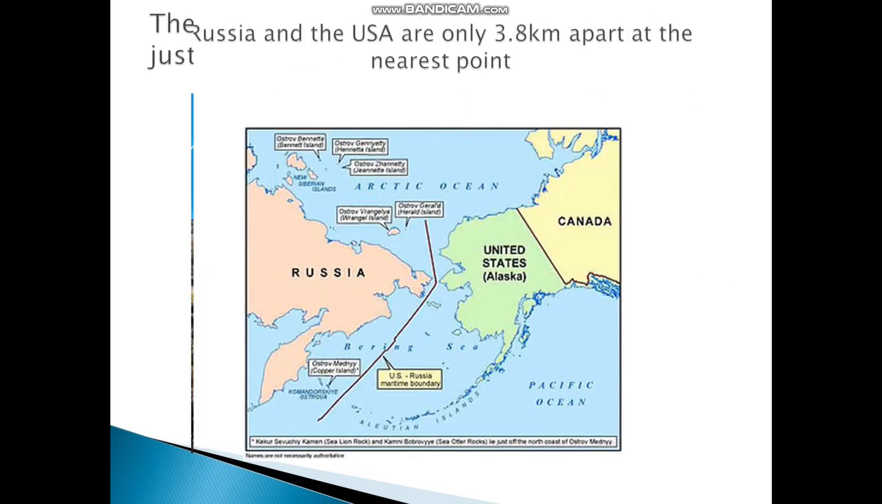Russia and the USA are only 3.8 km apart at the nearest point. In the middle of the Bering Strait between Alaska and Siberia, the US and Russia own one island each, which are divided by the international date line. These are just 3.8 kilometers apart from each other.